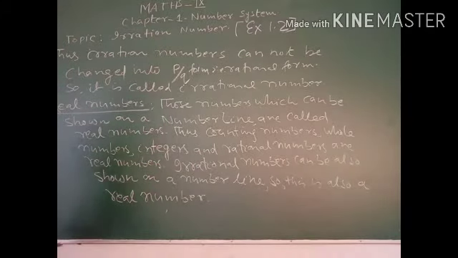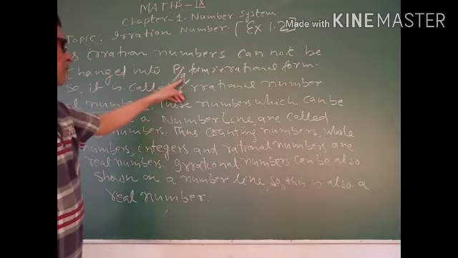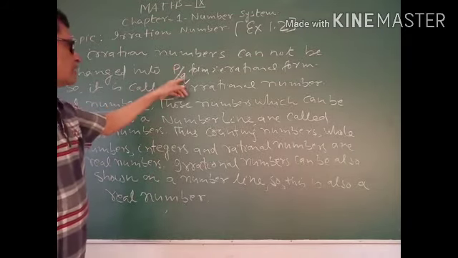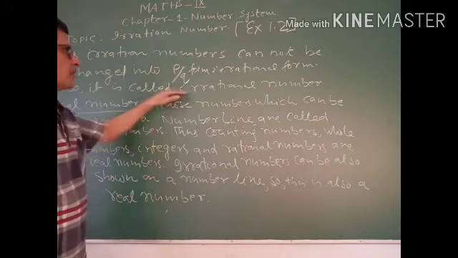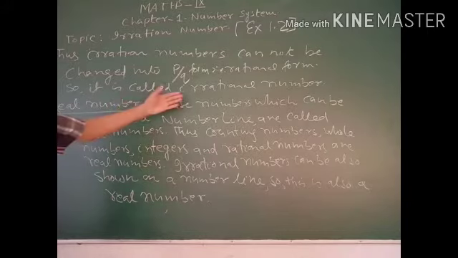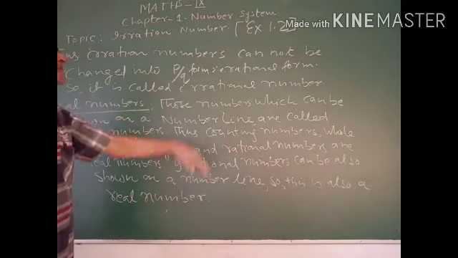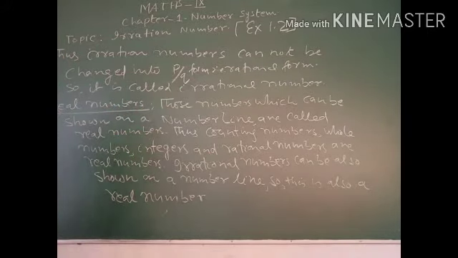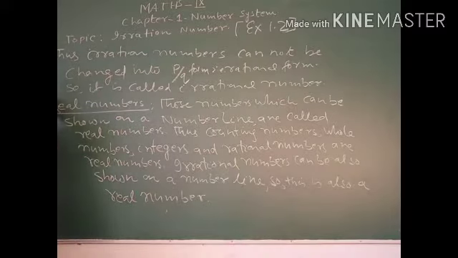That is, you can simply define an irrational number as a number that we can't get back to the rational form, that is p by q form. This is why it has got the name irrational number. Now I am going to tell you about real numbers.